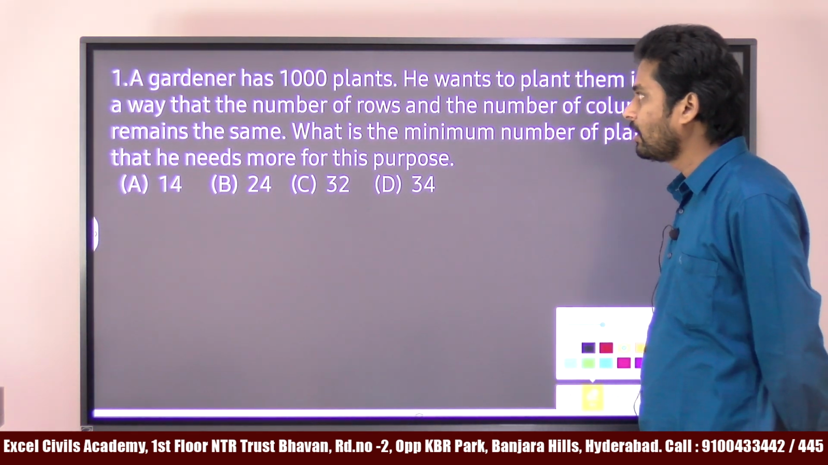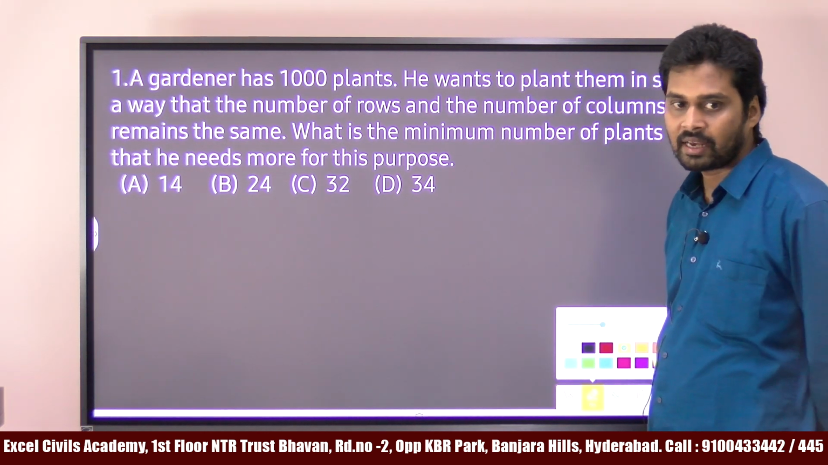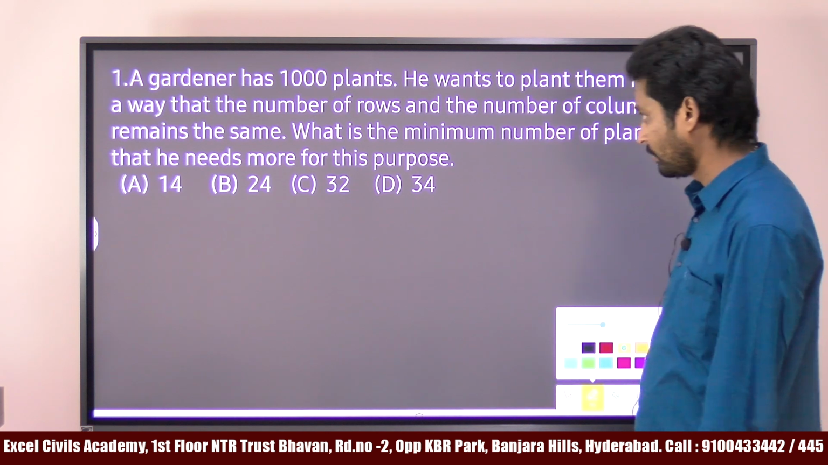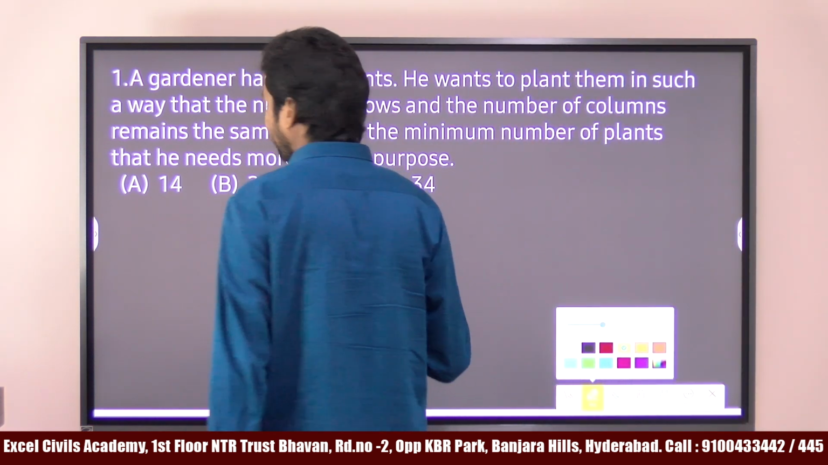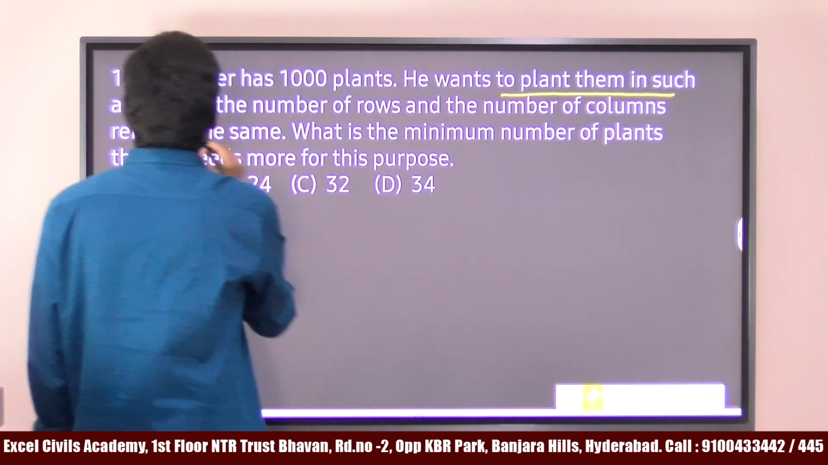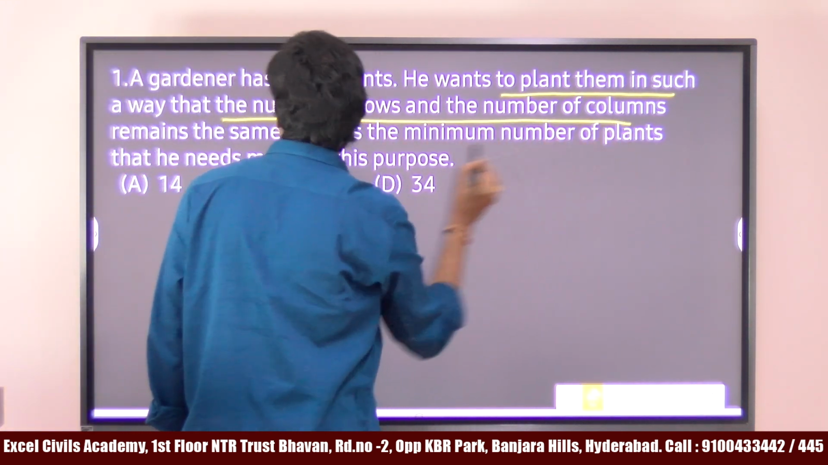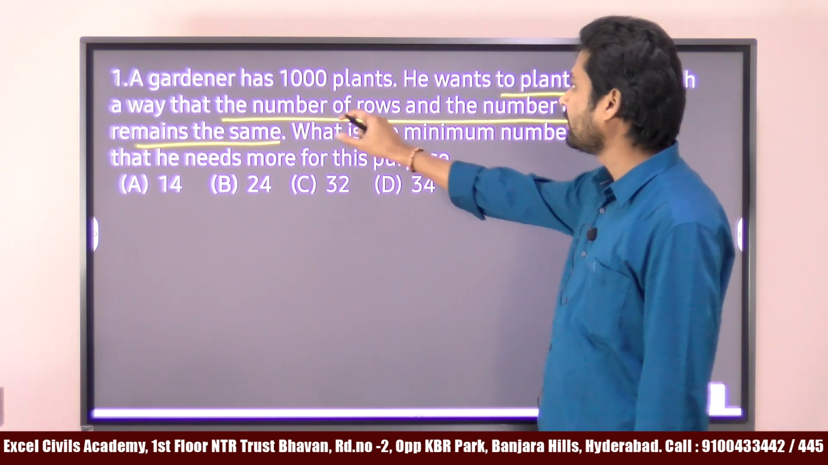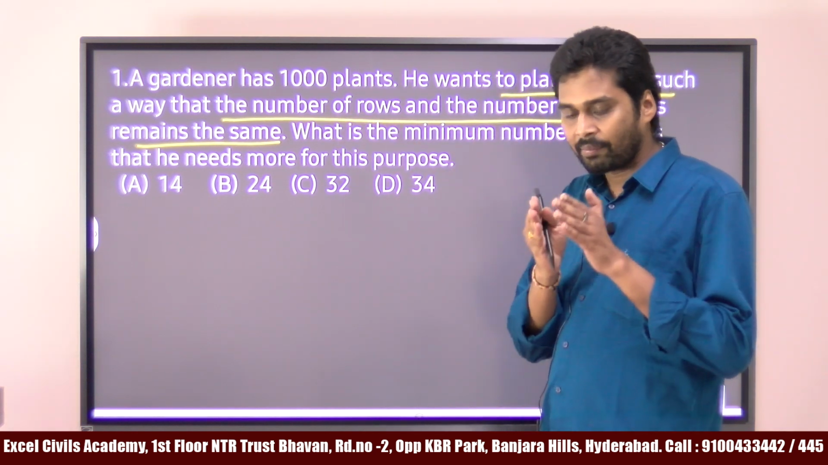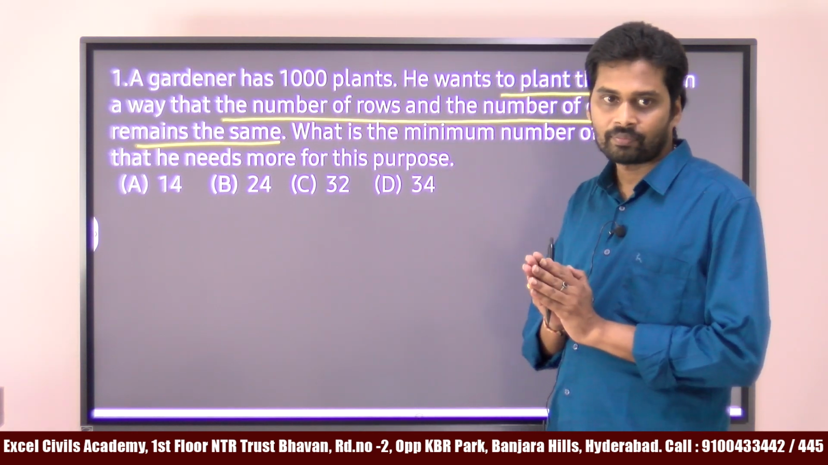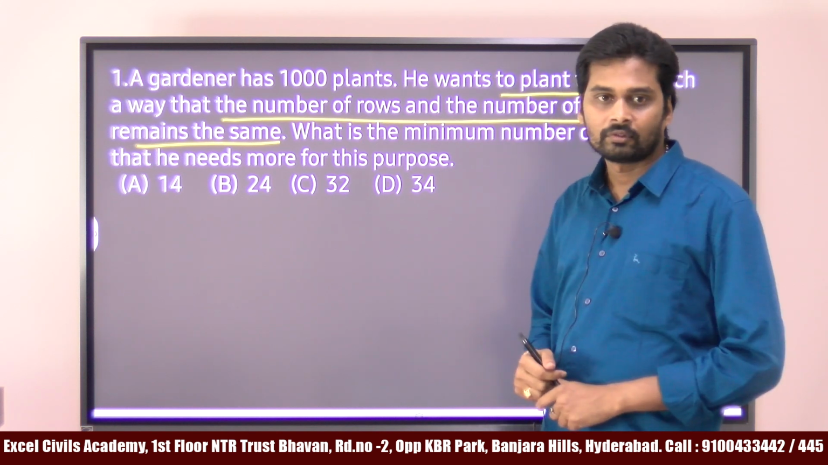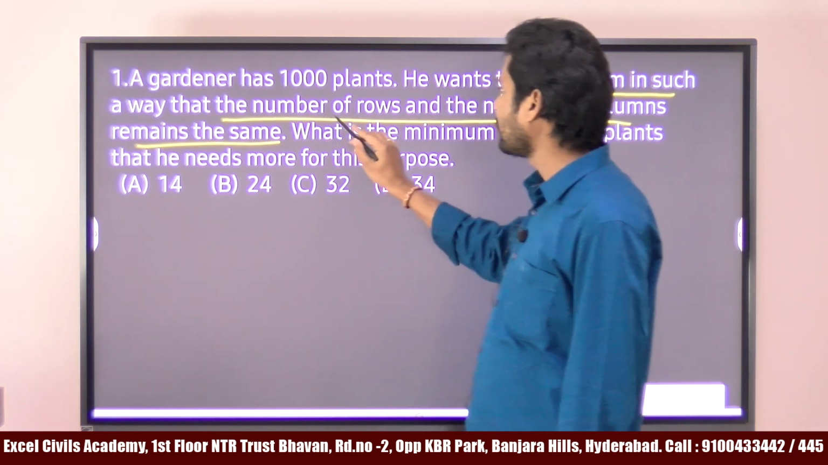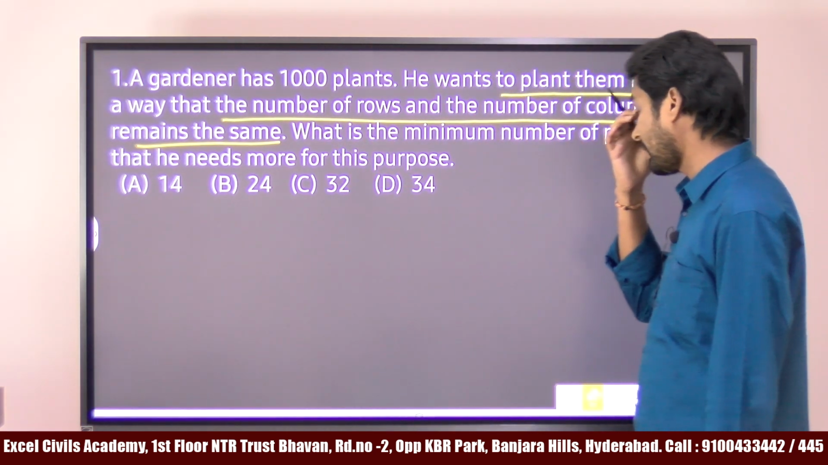It is given that a gardener already has 1000 plants. He wants to plant them in such a way that the number of rows and the number of columns remains the same. The most important words are here: the number of rows and the number of columns remains the same. How do we arrange by satisfying this condition? The number of rows and the number of columns should be the same.